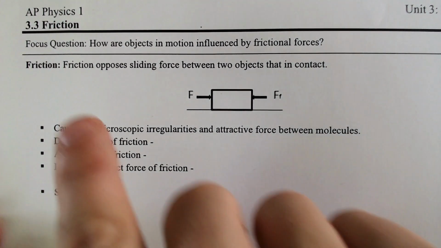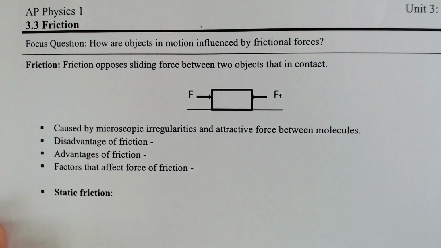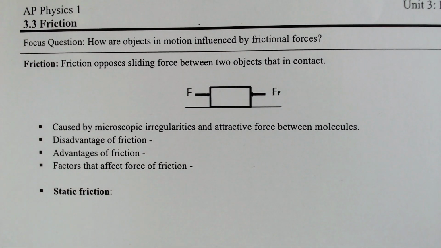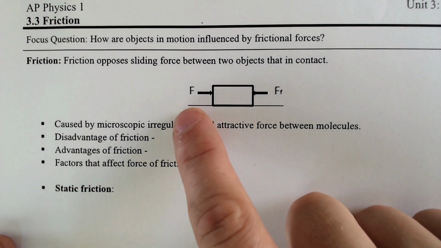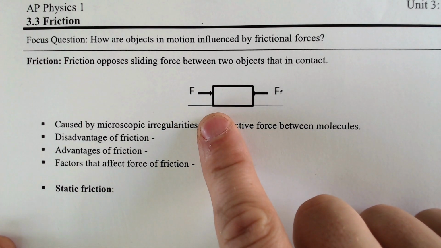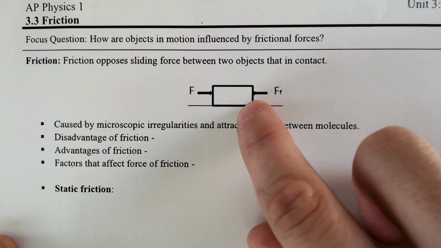Today we are going to be doing AP Physics 1 and we're going to be learning about friction, which is something you've probably heard about in the past, but we're going to be dealing with friction as a force. So if you're pushing an object along, like we have this box here, if we're pushing it to the right, the force of friction is going to be counteracting that and pushing it backwards to the left.